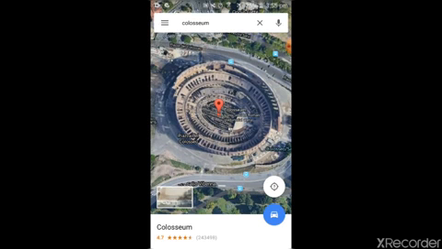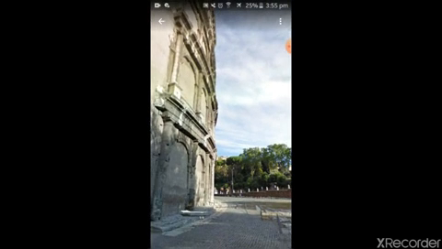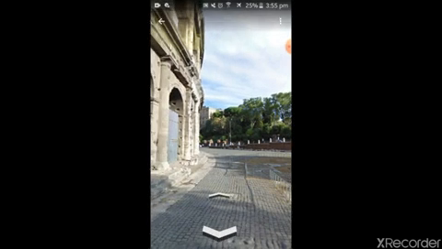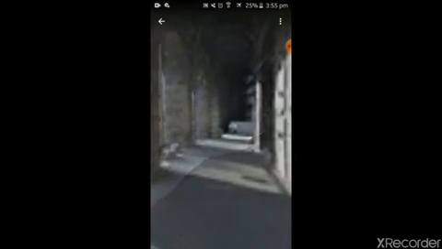So we now have street view also, which is amazing, and I myself am very fascinated by this feature. And when I say that I have visited so many places, you can say that I used Google Street View. See? We have entered into the Colosseum. It's fascinating.